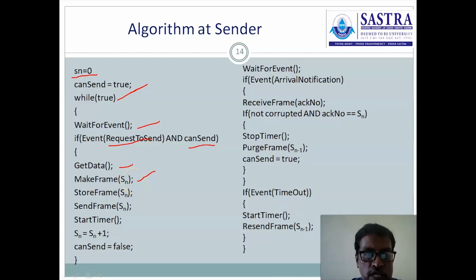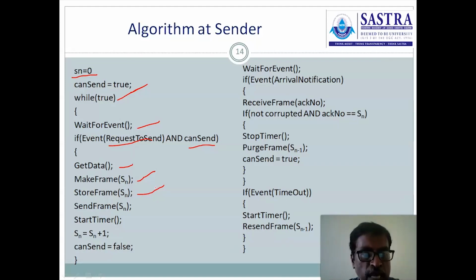The MakeFrame procedure will be executed. It takes one parameter, the sequence number. By using that sequence number, it constructs the frame, and the frame is stored. Additional functionality defined here: StoreFrame of Sn. What is the reason? Before sending the frame, the frame is stored in the buffer. What is the reason for this?